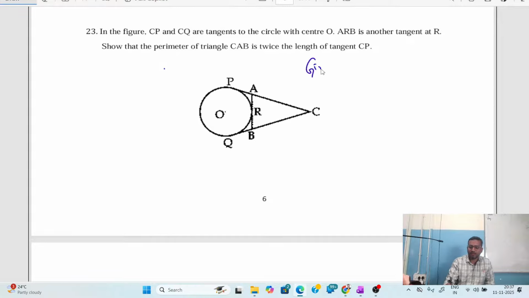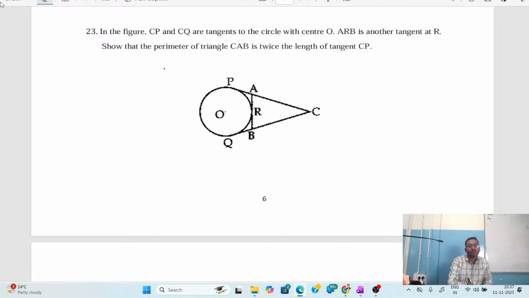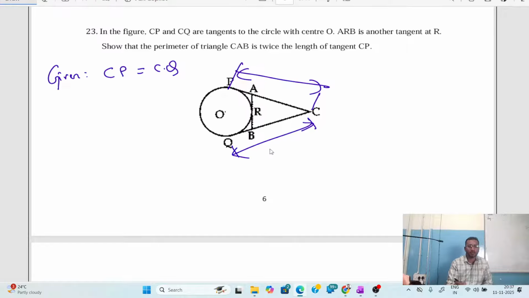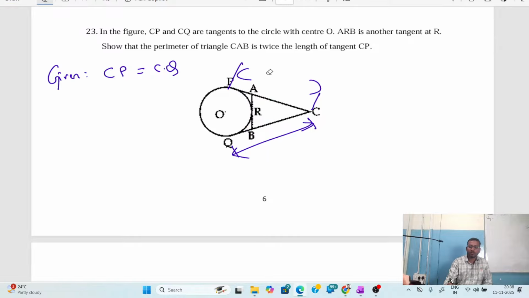Now, first we can write Given. What is given, children? Let me write here. Here it is given that CP is a tangent. Am I right? CP is equal to CQ. From C to P, how much distance do we have? From C to Q also we have the same distance according to the tangent theorem. Similarly, they also said that AB is a tangent. When AB is a tangent, understood? Okay.